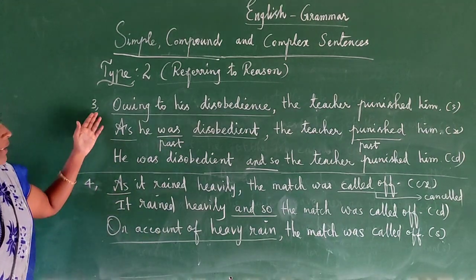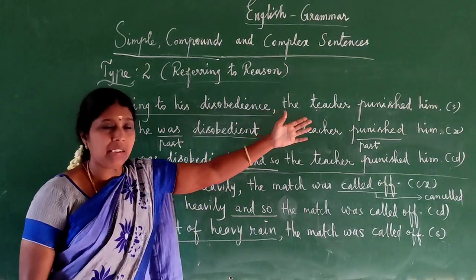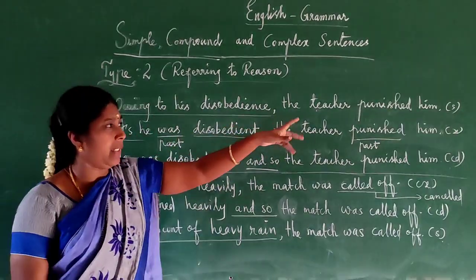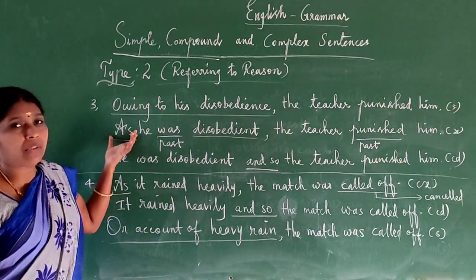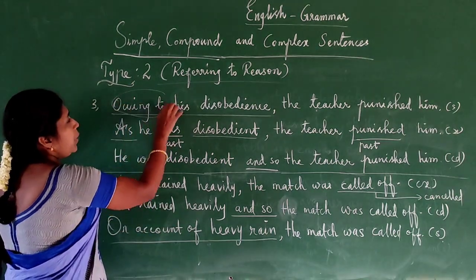We can see another example. Let's see with another example. Owing to his disobedience, the teacher punished him. Here "owing to" is the keyword for a simple sentence. Now we have to change it into complex. For complex, we have to write first "as". Then see here, we have to remove this word "owing to".